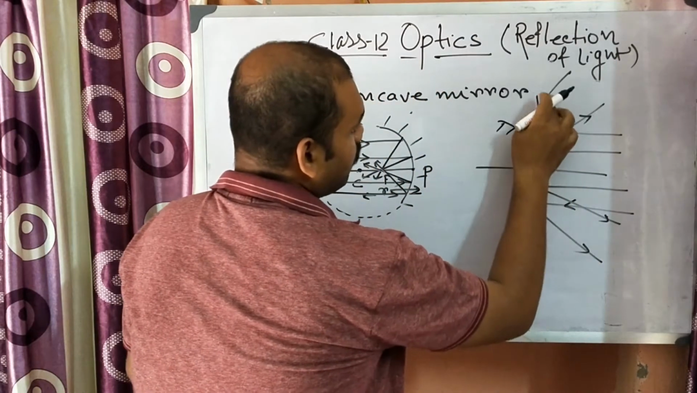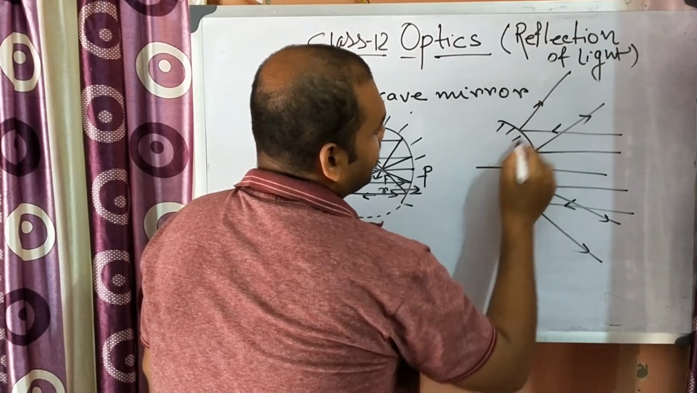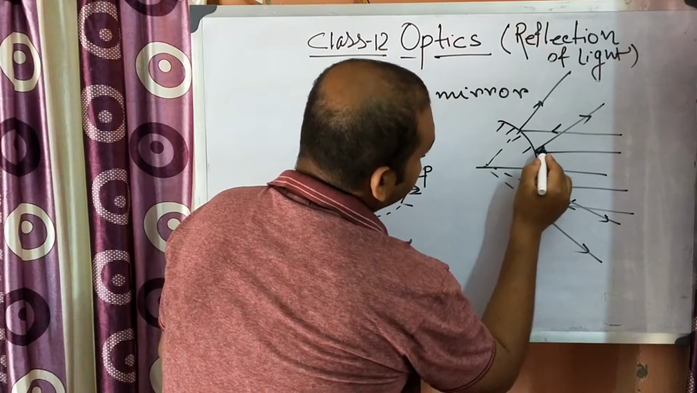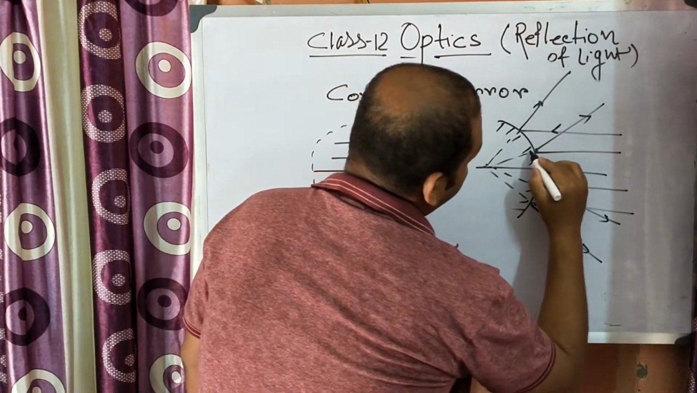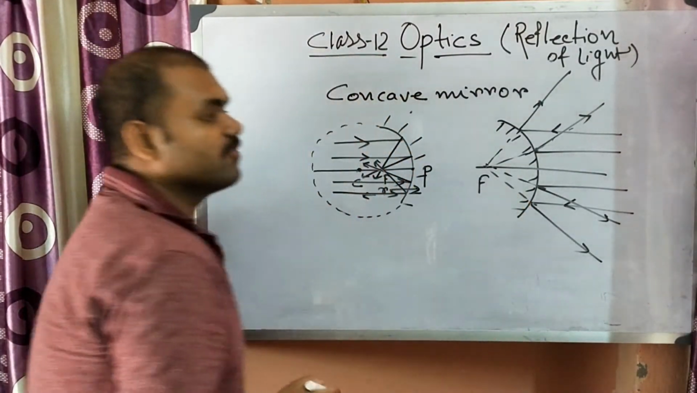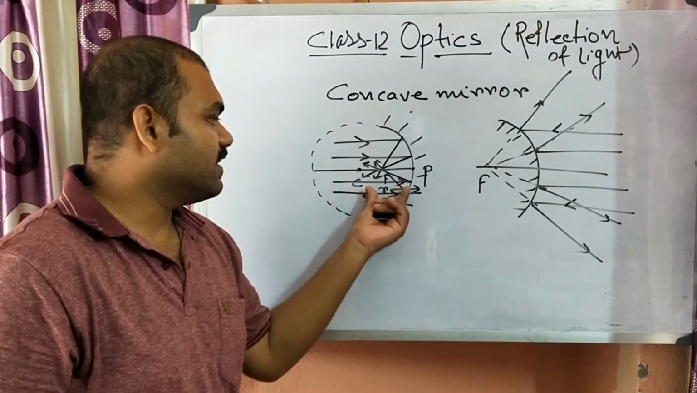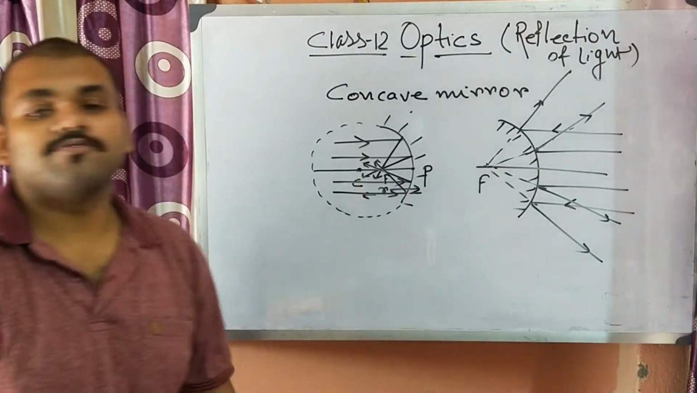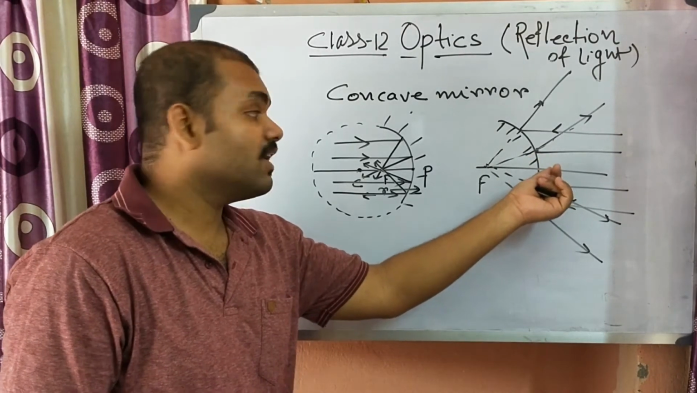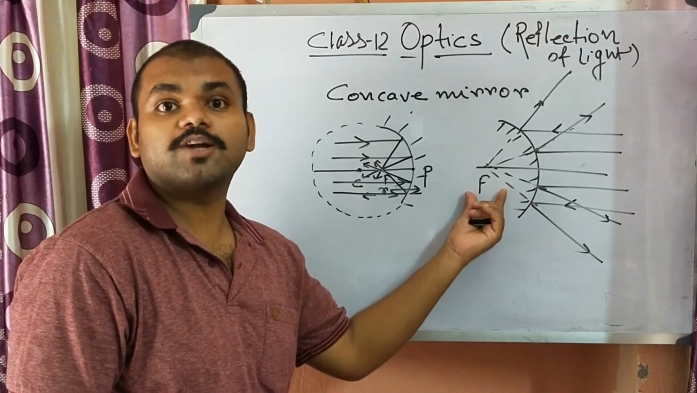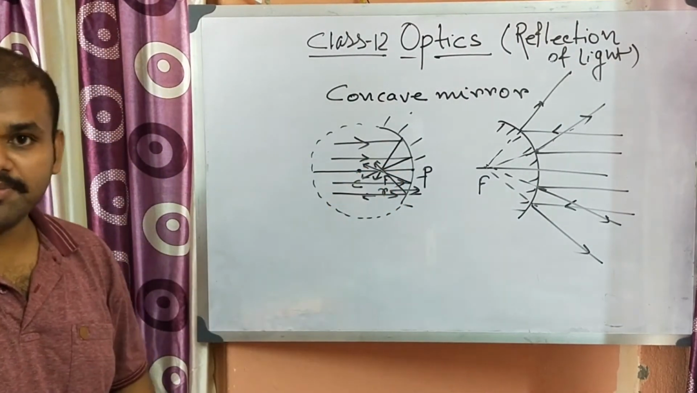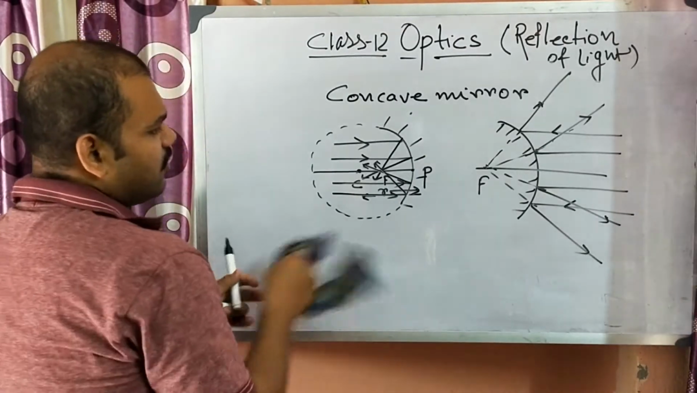As they diverge from each other, they will not meet. So you can say that they appear to diverge from a particular point, and this point is known as focus. So here the focus is real focus and here the focus is virtual focus. Why? Because here the rays after reflection do not actually meet, but they appear to diverge from a point on the principal axis, whereas in the concave mirror the light rays actually meet. So these we already know.